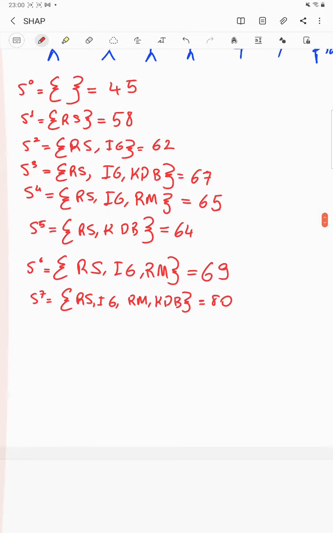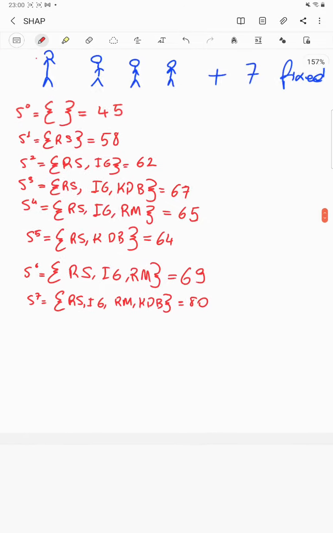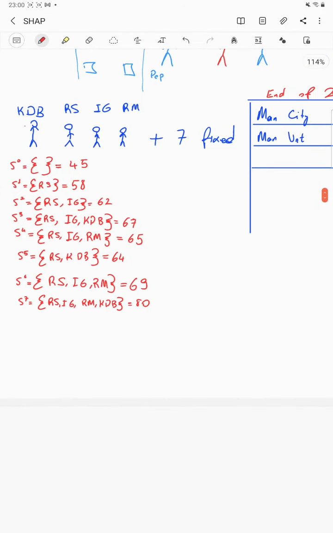So first, how many options do we have, how many subsets? We have four people here, so all the options would lead to 16 scenarios. But without Kevin De Bruyne, let's say I would like to estimate the scenarios where I don't even have Kevin De Bruyne on the team.